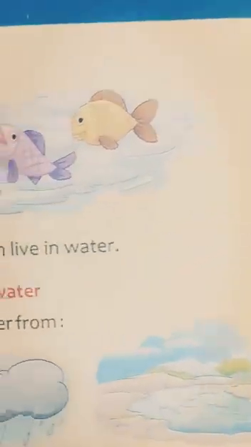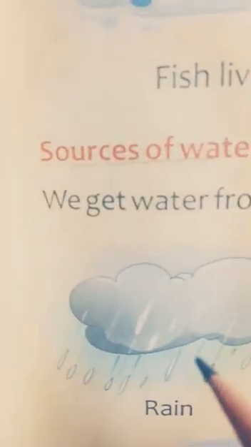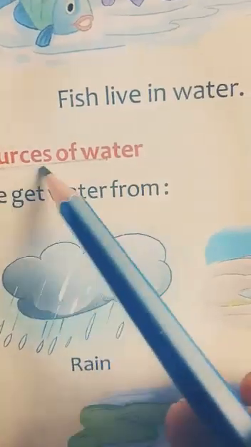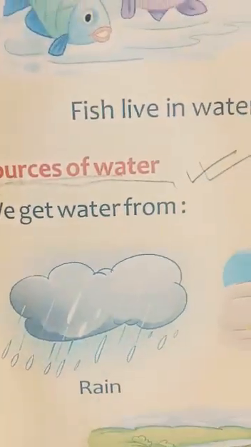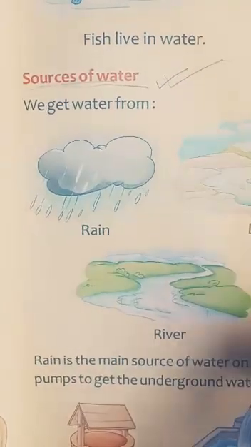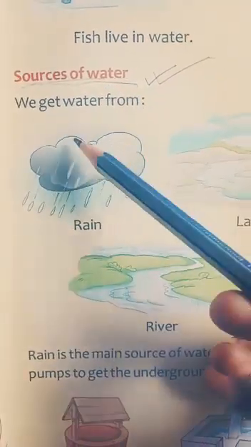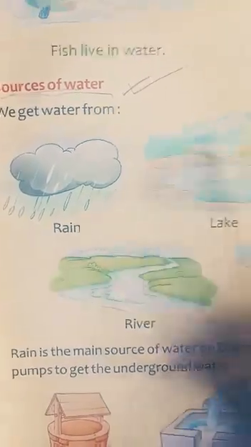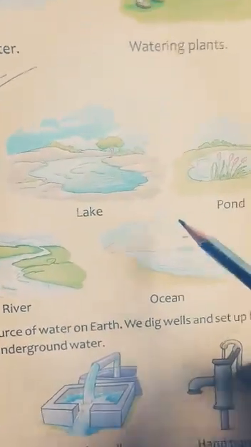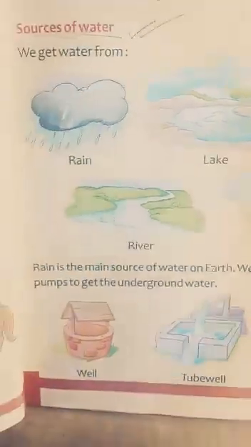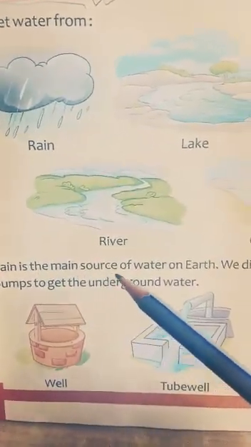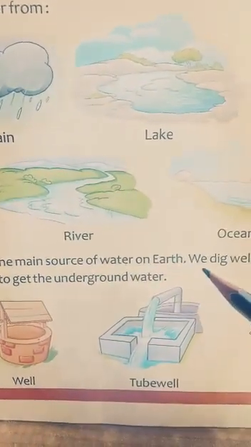Now, next we will know about sources of water. What is the source of water? We get water from rain. Next, lake, pond, river, ocean. Rain is the main source of water on earth.